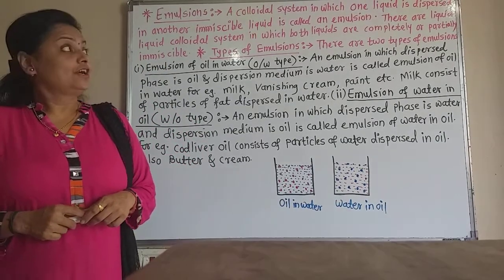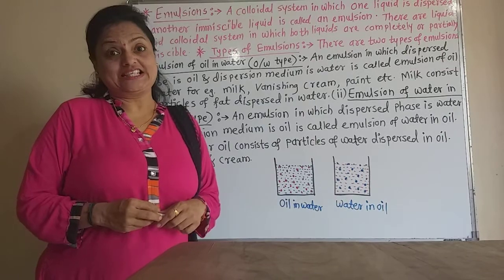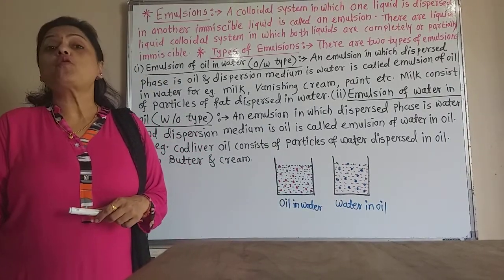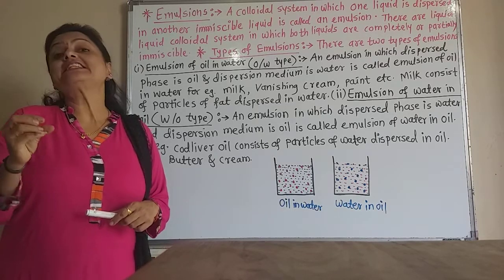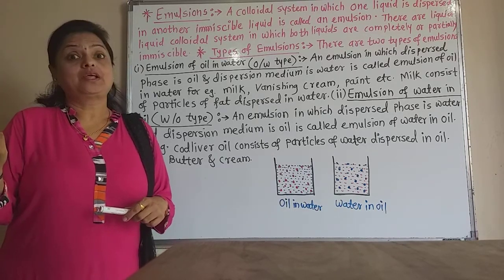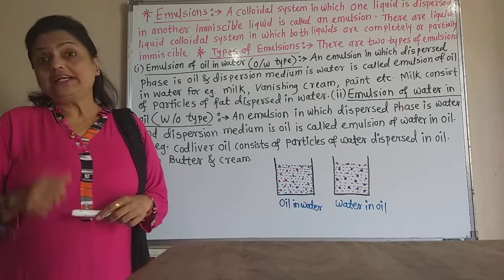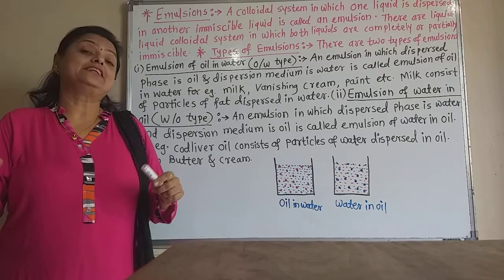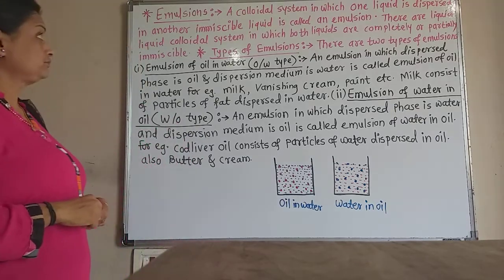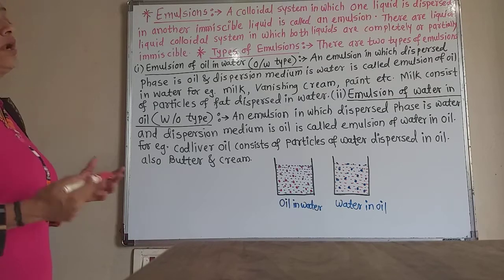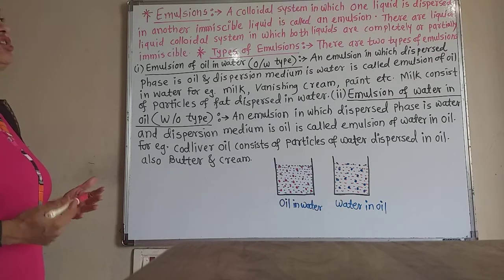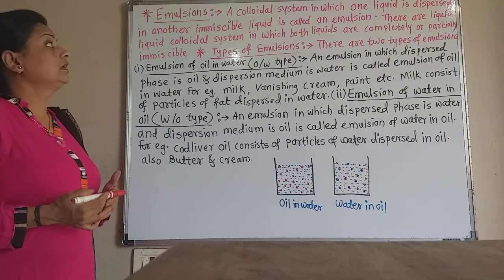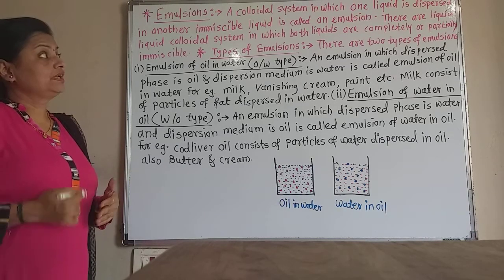emulsion. Now emulsions are of two types: oil in water, that means less amount of oil and more amount of water. On shaking, there are droplets of oil in water. And water in oil type is also there, that means oil is in a large amount and water is in a small amount.